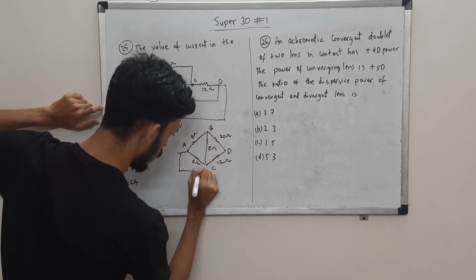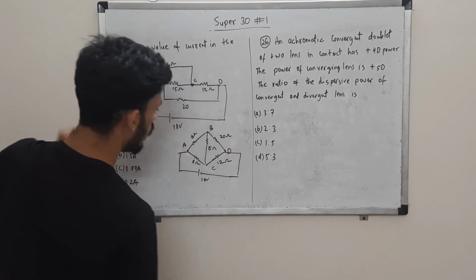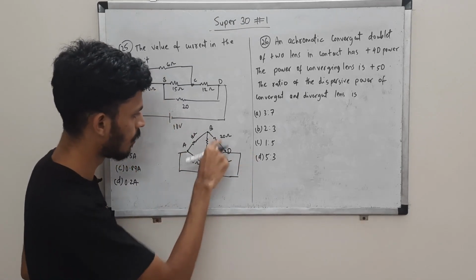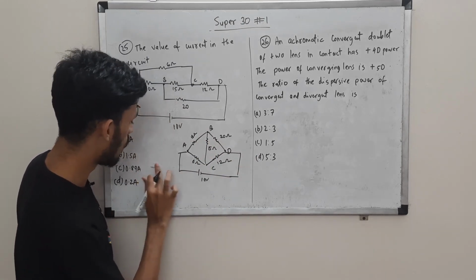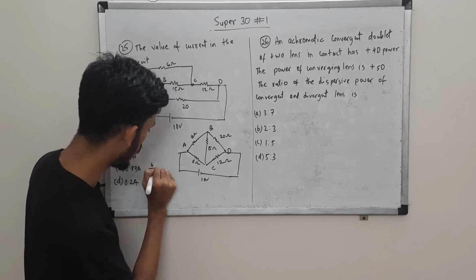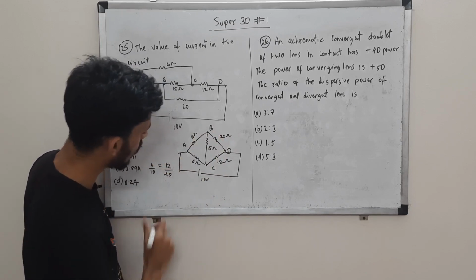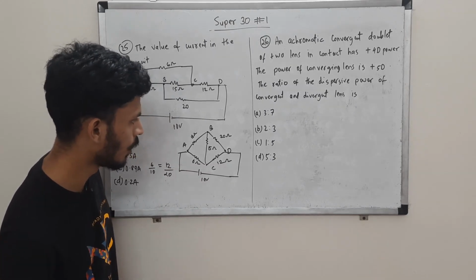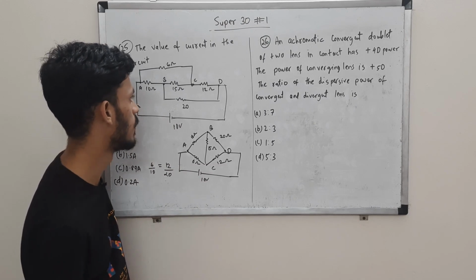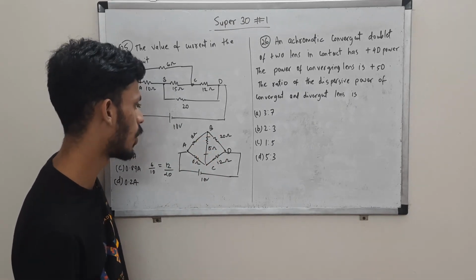So this is the simple Wheatstone bridge, and if you see the ratio in the branches, R1 by R2 is R3 by R4. If you see 10 by 6, or let us take 6 by 10, 6 by 10 is same as 12 by 20, right? You just multiply it by a factor of 2. So the ratio is the same. Okay, so it is a balanced Wheatstone bridge, which means that in this branch there is no current. This branch is not contributing at all.